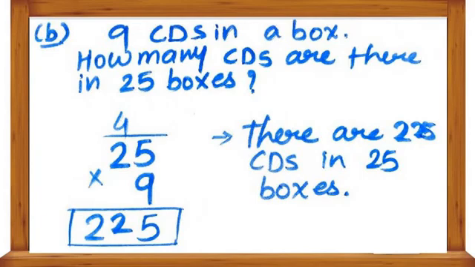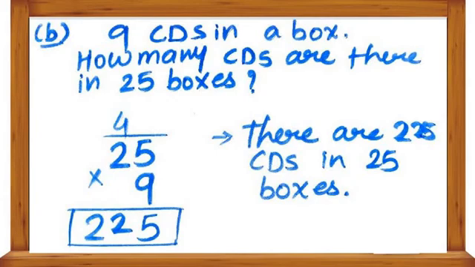So what is question number B? Let's check it. Question number B is: 9 CDs in a box. 9 CDs in one box. How many CDs are there in 25 boxes? CDs means what? A CD. You have seen videos and movies; this type of CDs are available in the market.